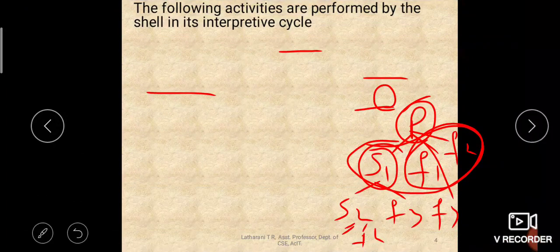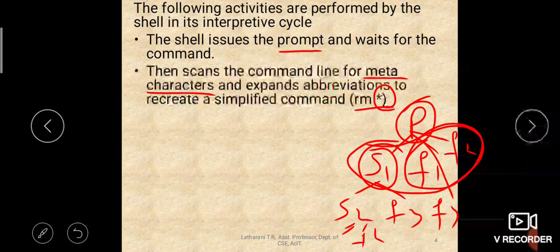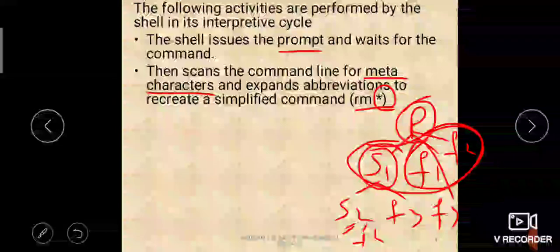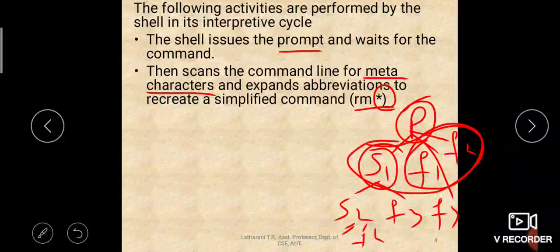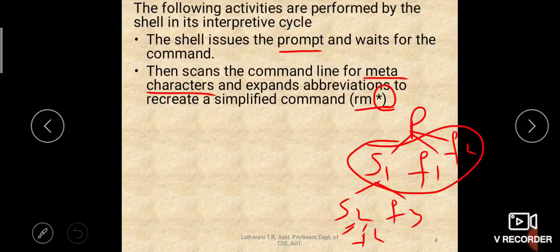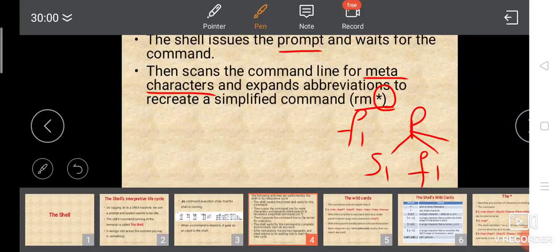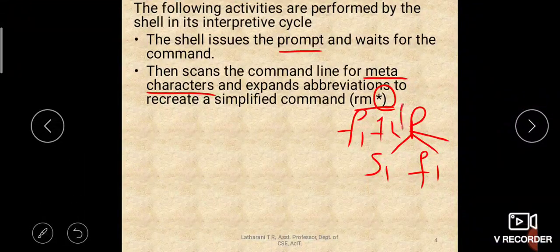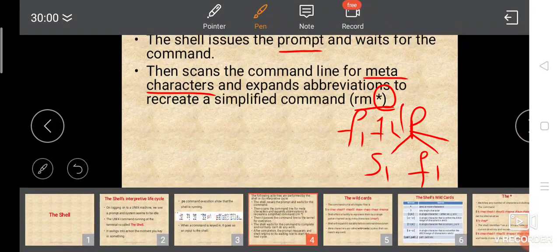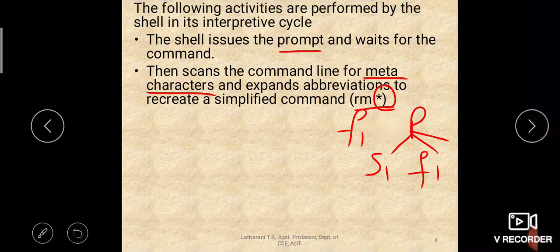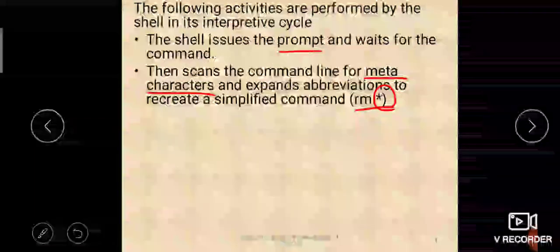So that is how rm star works. Everything in your current directory will be deleted, so you should be cautious while using it. Star means that star will be replaced by the files which are present in our current directory, let us say F1, F2 and F4. So the star will be replaced by all these file names.